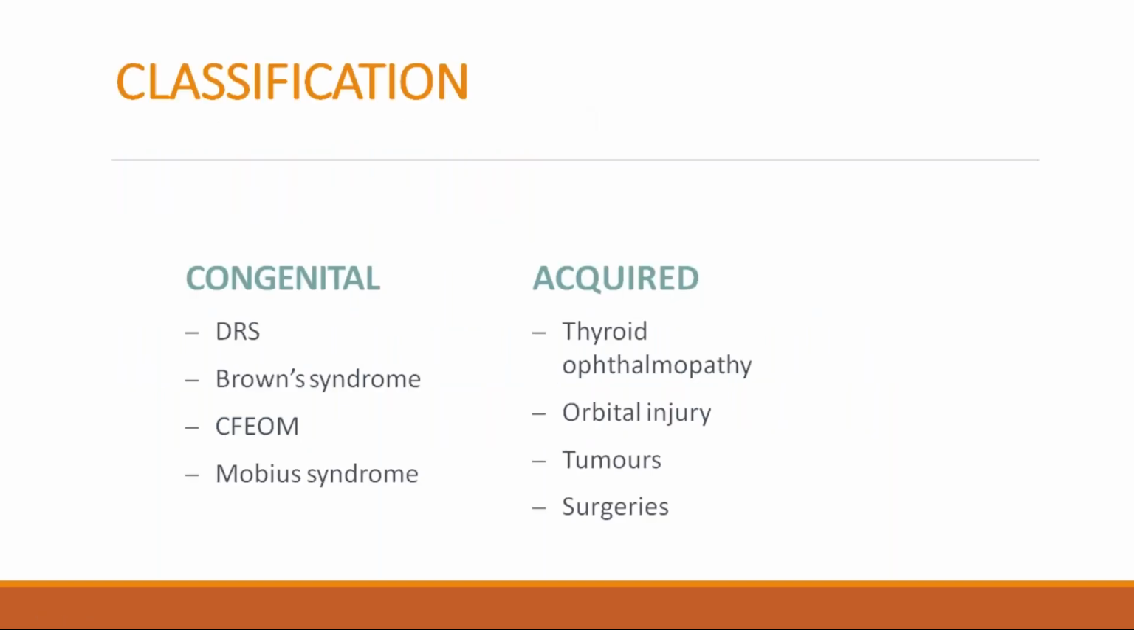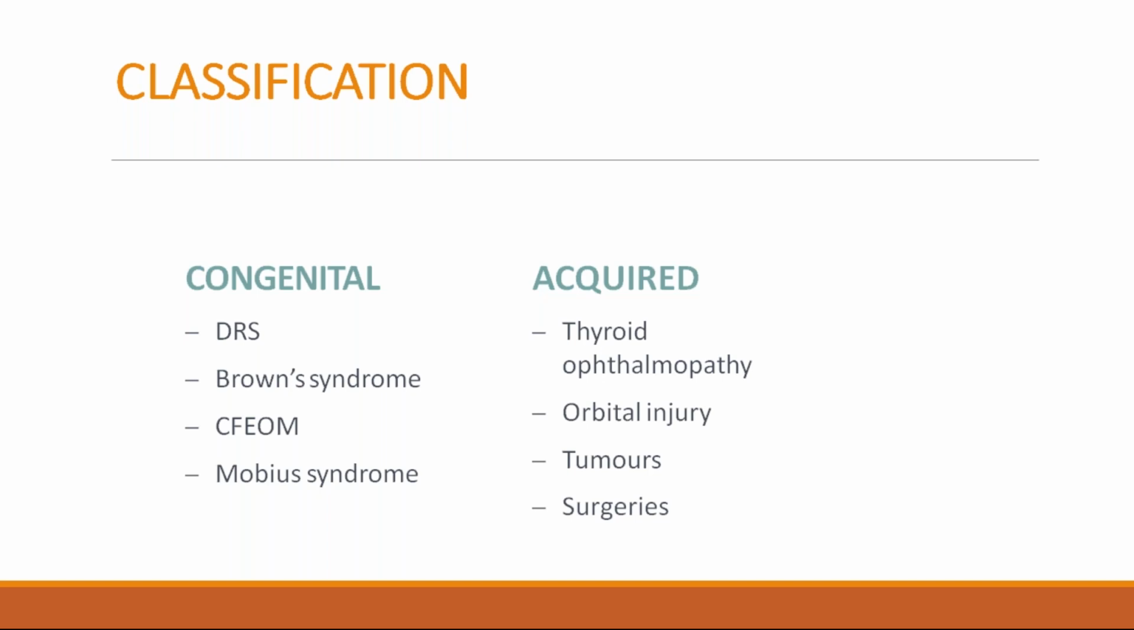Restrictive strabismus is divided into congenital and acquired. Congenital includes Duane's retraction syndrome, Brown syndrome, and Mobius syndrome. Acquired includes thyroid ophthalmopathy, orbital injury, tumors, and surgeries. This is the classification: congenital and acquired. Duane's retraction syndrome and Brown syndrome are important for you.